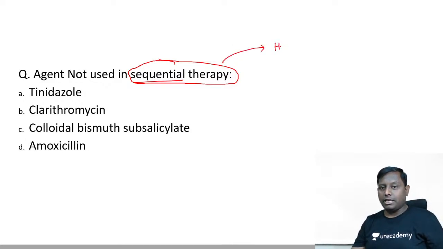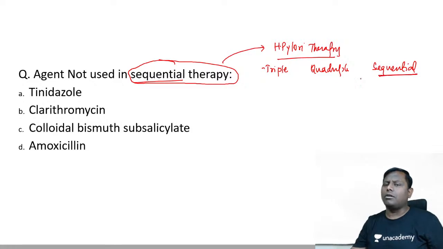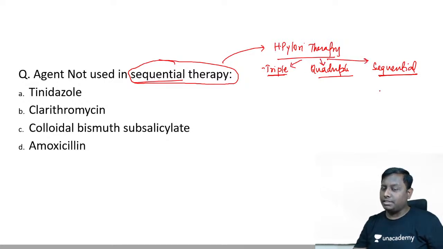In H. pylori therapy, very good. Some of you are marking correctly. In H. pylori therapy, we have some therapies like your triple therapy. We also have your quadruple therapy, and we have sequential therapy. Now the name has been given on the basis of the antibiotic usage, or I would say the total number of drugs used. So in the triple therapy, we are using 3 drugs. In quadruple we are using 4 drugs, and in sequential we are using antibiotics in a sequence. Since the question is asking about sequential therapy, I will just focus on this one.